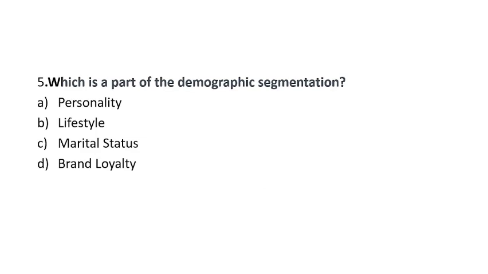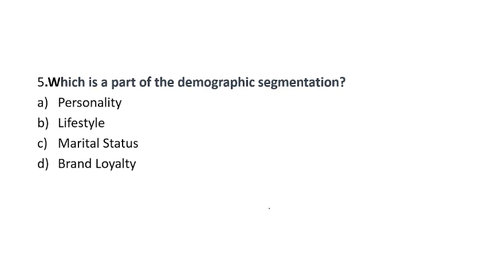Question number 5. Which is the part of demographic segmentation? Personality, lifestyle, marital status and brand loyalty. Basically there are 4 types of market segmentation.